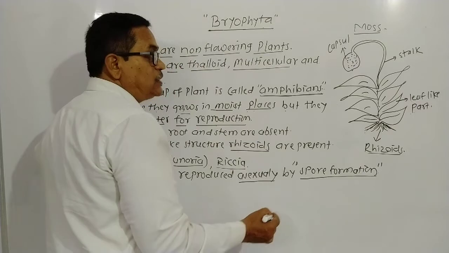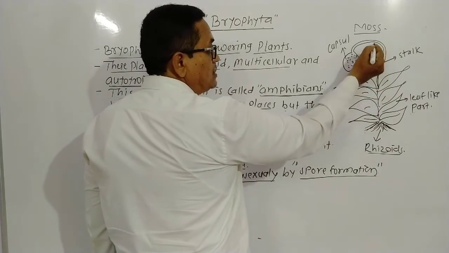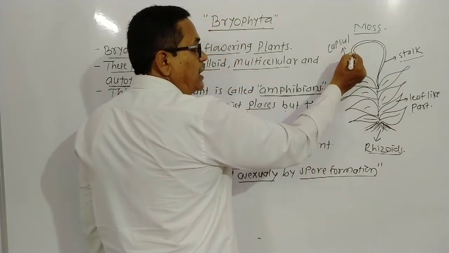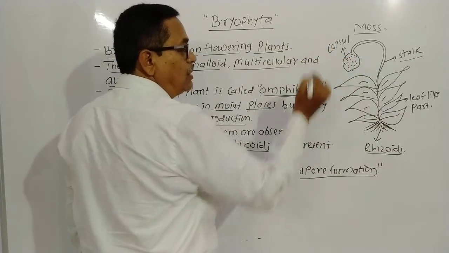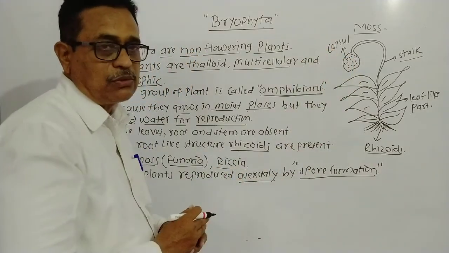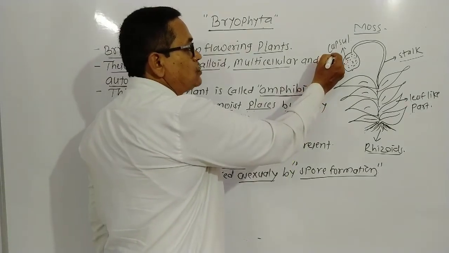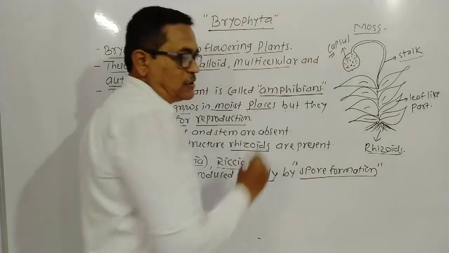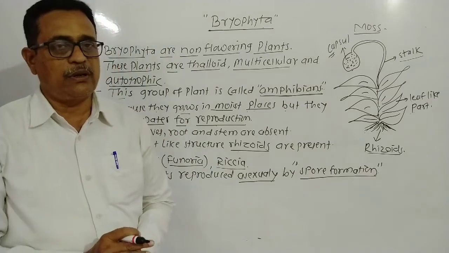You know what is in a spore? A filament grows from the leaf-like structure, called a stalk, and at the end the stalk bears a capsule-like structure called a sporangium or capsule. This balloon-like structure bears the spores, and spores are the seeds of moss or Funaria.